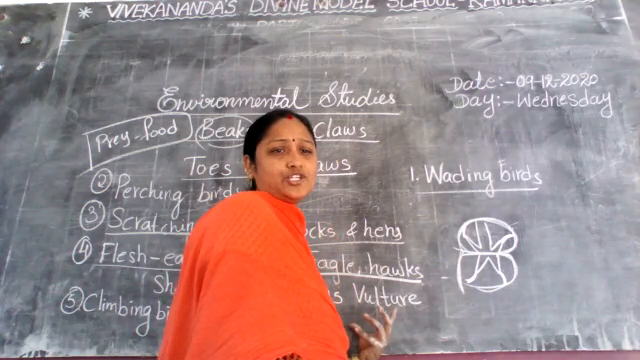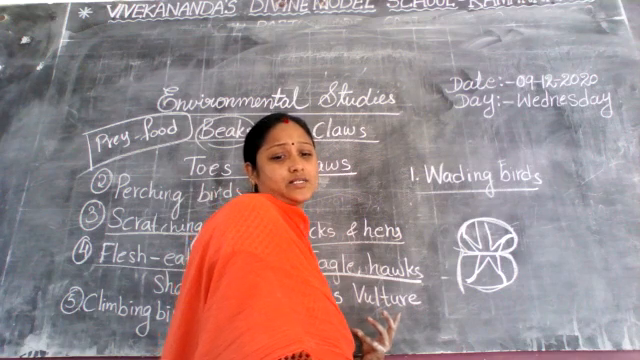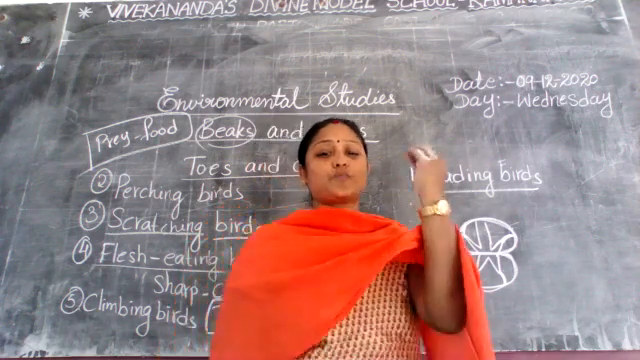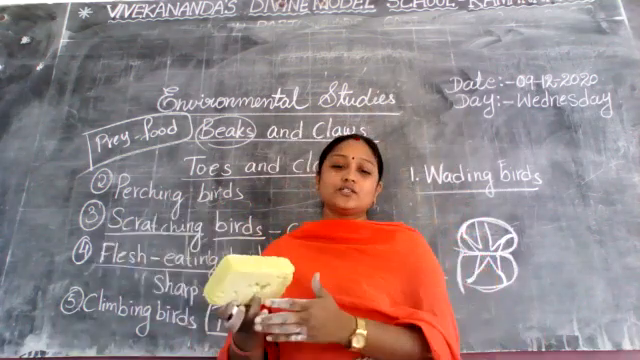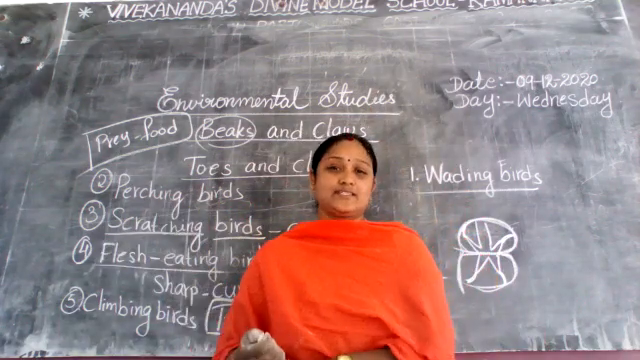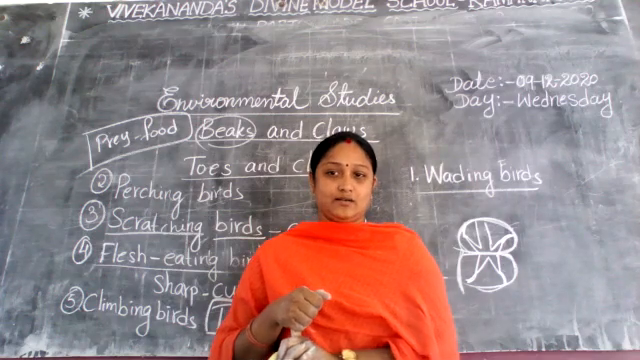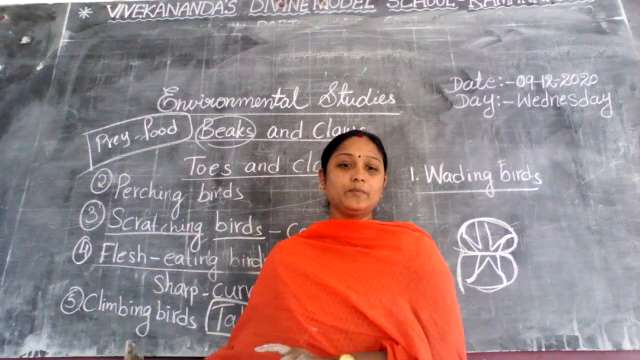Did you understand, all the children? So what I'm telling you: climbing birds have two toes which point upwards, and the other two point downwards to climb on the trees. Did you understand all the children about climbing birds?